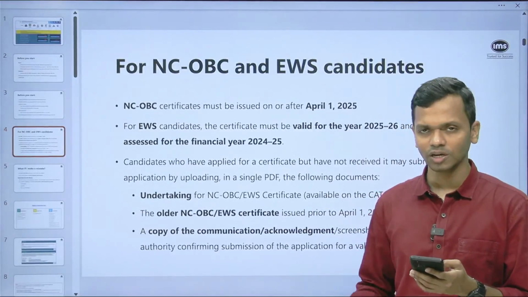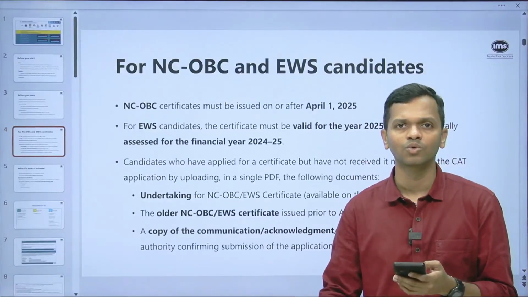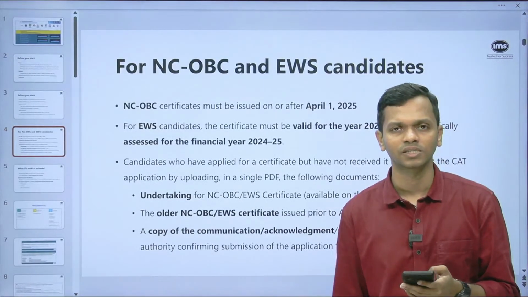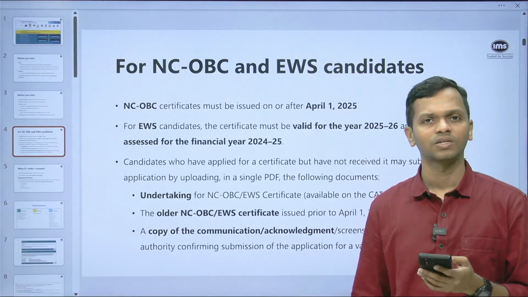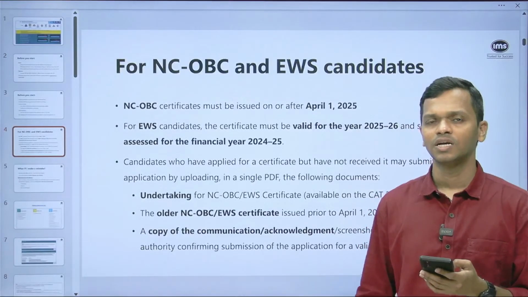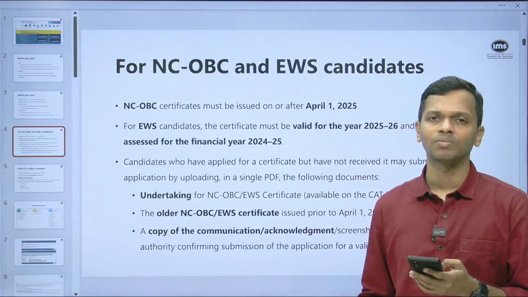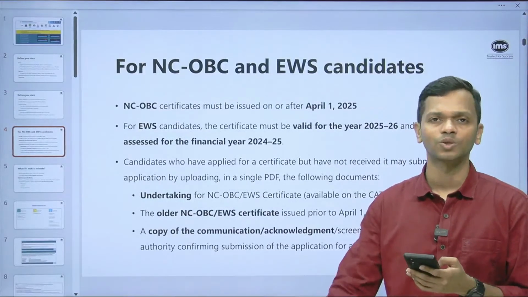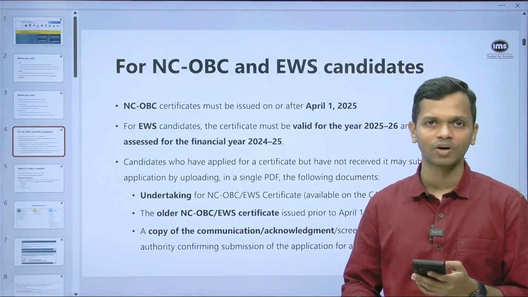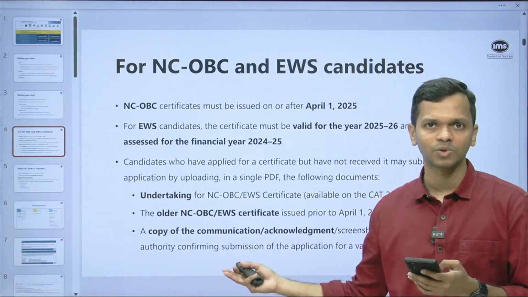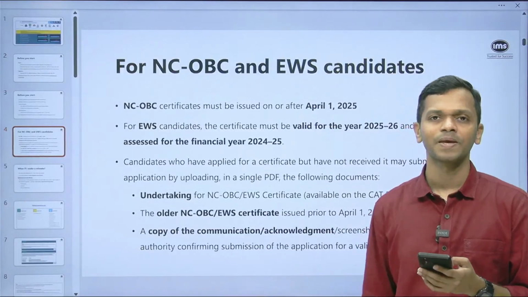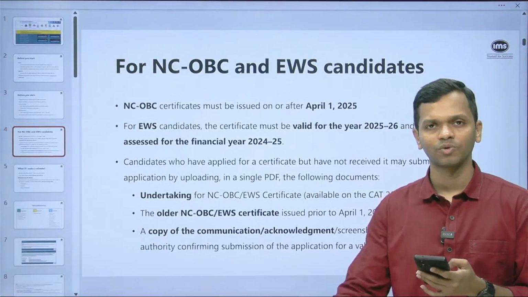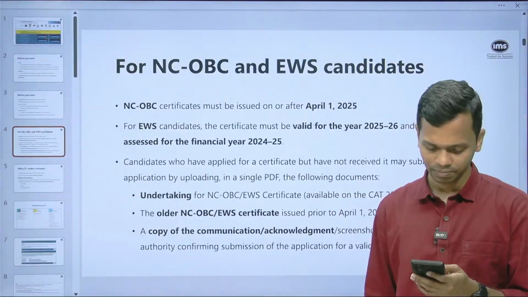You can check with the local body wherever you go and get these documentations done. You can go and check with them whether they will be able to issue a new certificate. If not, you will have to write to the CAT help desk and tell them that this is the case. They are not issuing a new certificate because I have a valid one which was issued just 2 months prior to this date, and request them if you can upload this particular certificate.